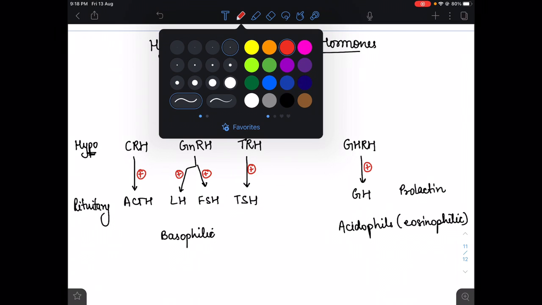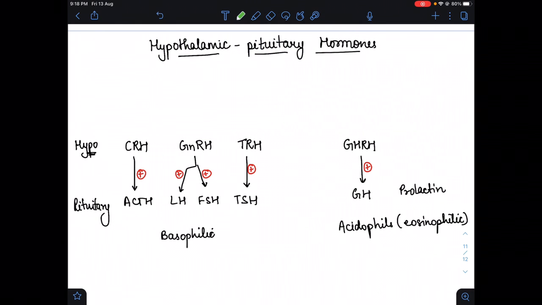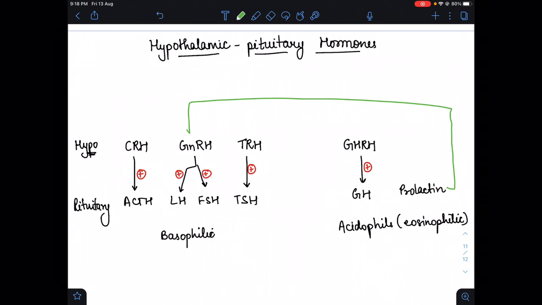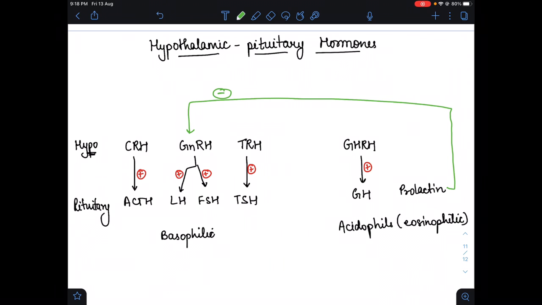In the inhibitory factors, we remember that prolactin inhibits the gonadotropin releasing hormone, which means prolactin gives negative feedback to gonadotropin releasing hormone, so it inhibits the LH and FSH, it decreases the LH and FSH.